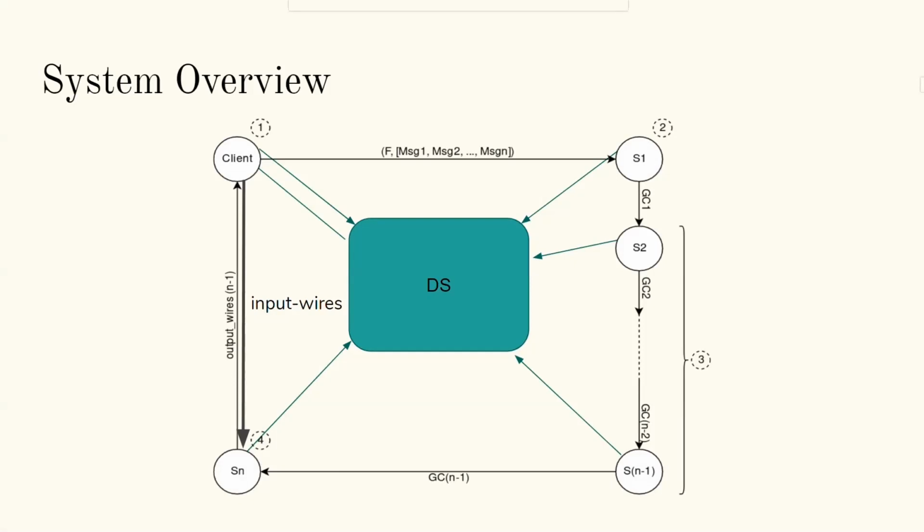Then the first server will append the garbled circuit to the array and send it to the following server, which will re-randomize the garbled circuit and forward it, and so on until we reach the last server, which will wait until the client sends the input wires to evaluate the circuit. After that, the circuit will be evaluated and sent back to the client for verification.